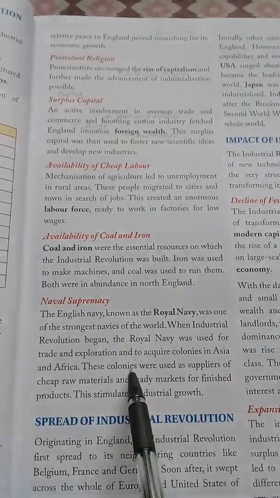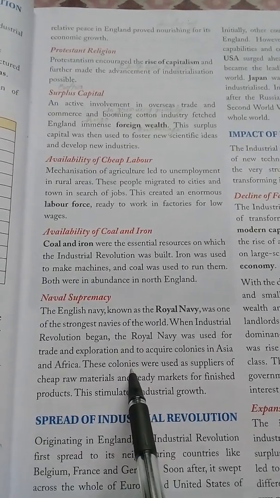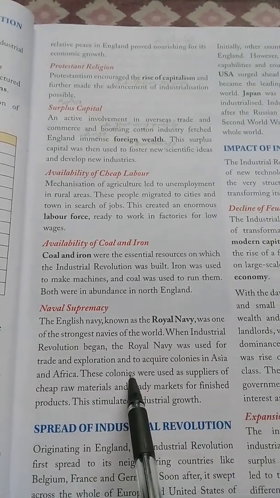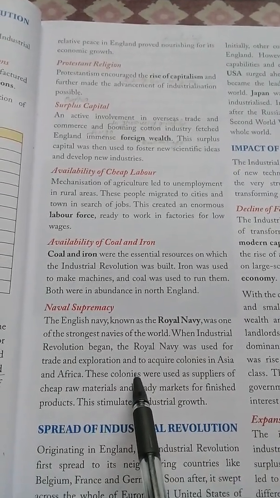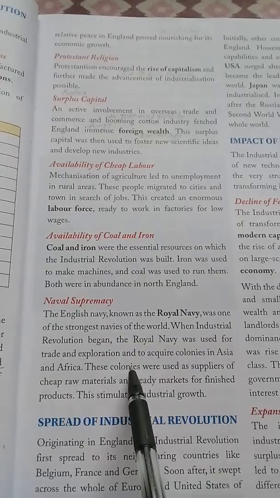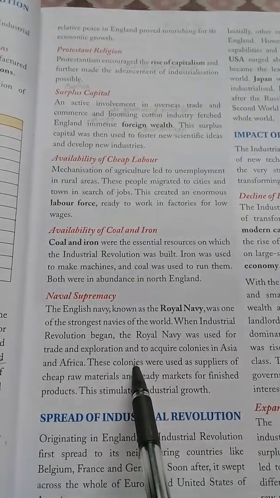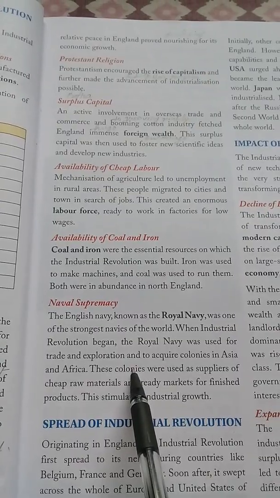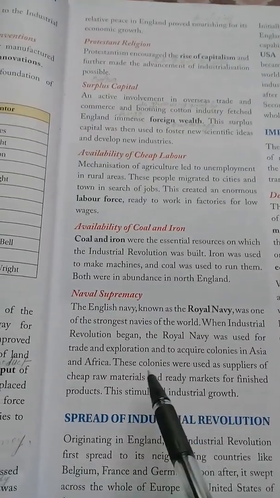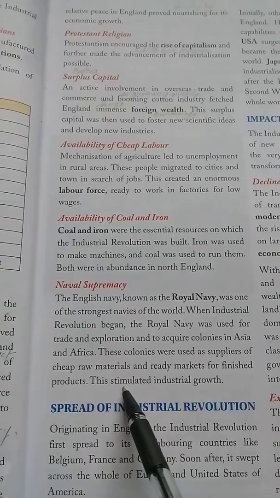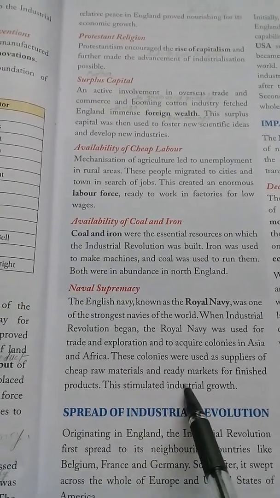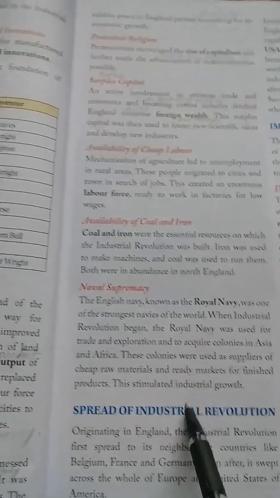Also, the same raw materials, after they were made ready by machine, the merchants used to bring back to the Asian and African markets to sell them. This stimulated industrial growth. So this way it supported the industrial growth in England.